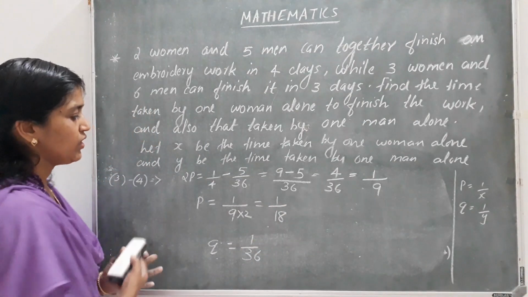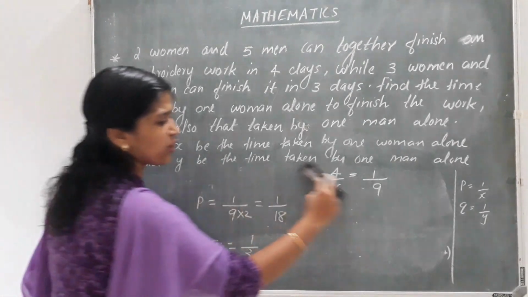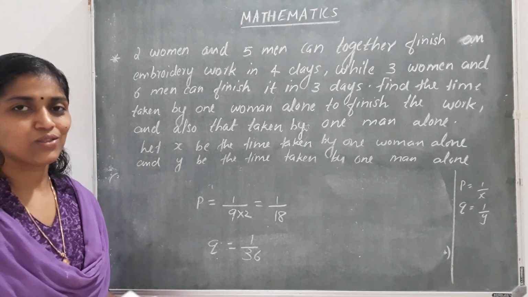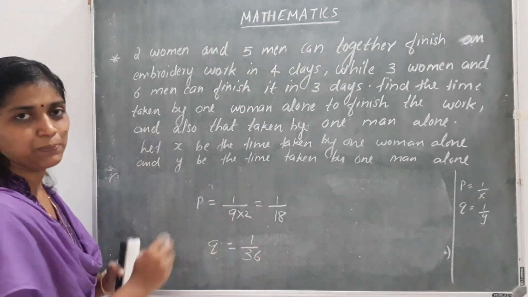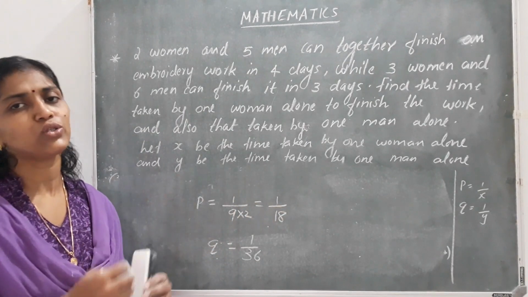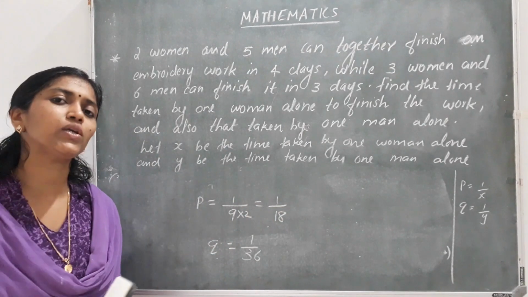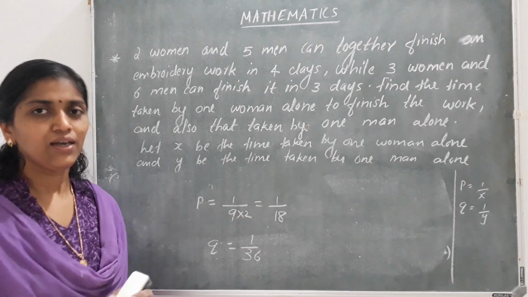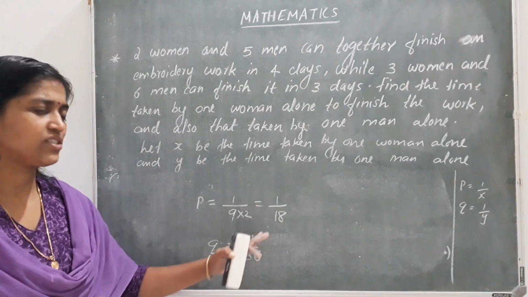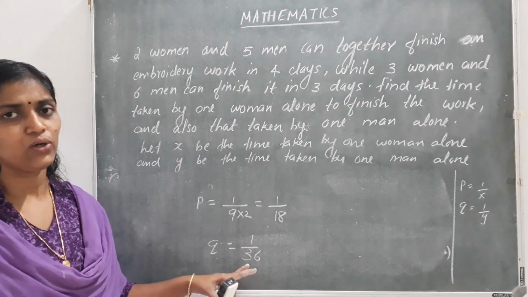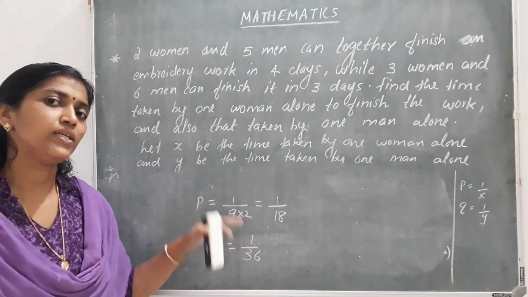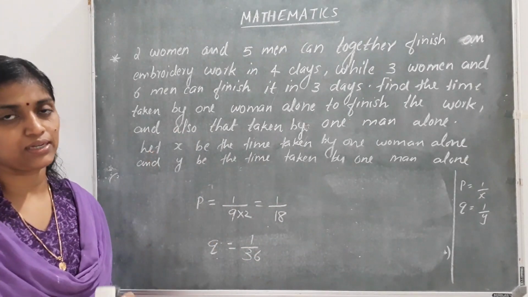Is it clear? So you know there is a space problem for us. This time I have taken the video from home, so automatically we don't have enough space. When you do the calculation, you know how to do it. The problem is only that you have to get the linear equations. After getting the linear equation, you know the calculations. Just check with the answers which I have given to you. So I will not give these notes this time. You will have to take down the notes from the video itself.